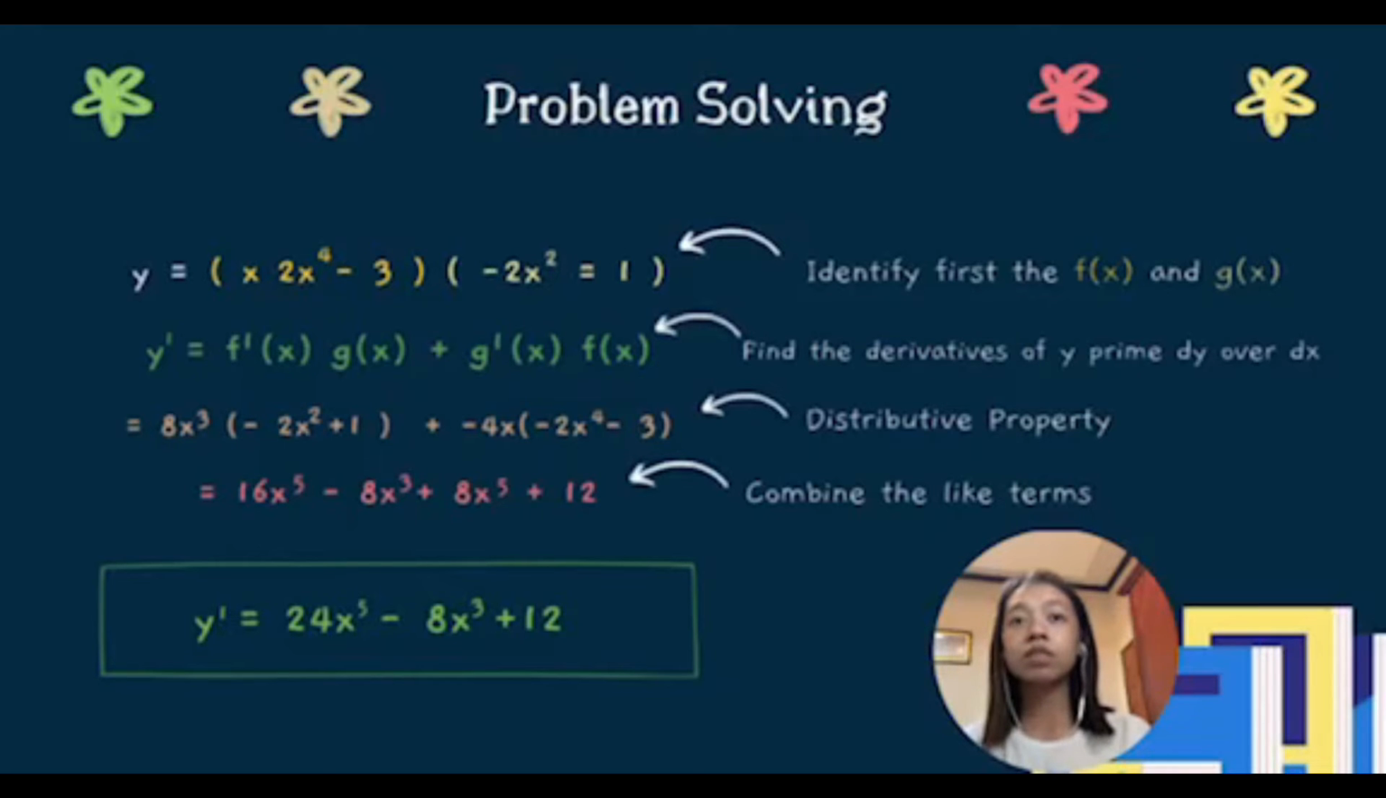Next, we do the distributive property. Distributing negative 8x cubed will give us 16x to the fifth minus 8x cubed. Then, distributing negative 4x will give us plus 8x to the fifth plus 12x. Lastly, we have to combine the like terms. Combining 16x to the fifth and 8x to the fifth will give us 24x to the fifth, then minus 8x cubed plus 12x. Therefore, the answer is y prime is equal to 24x to the fifth minus 8x cubed plus 12x.